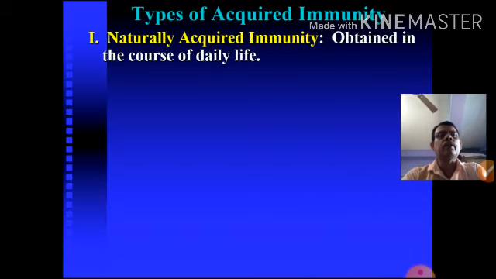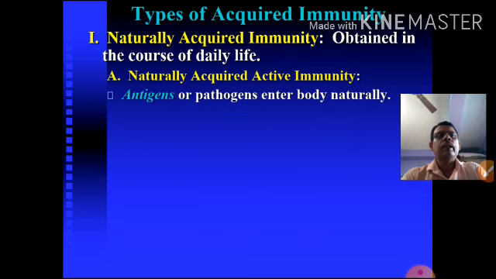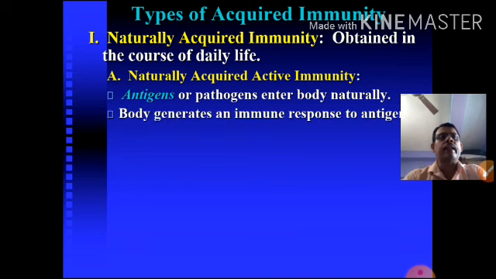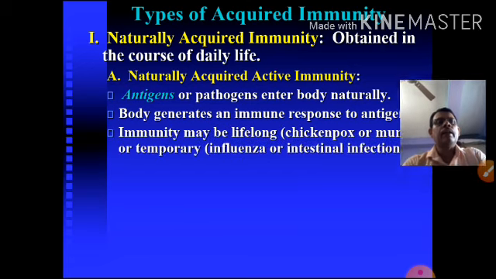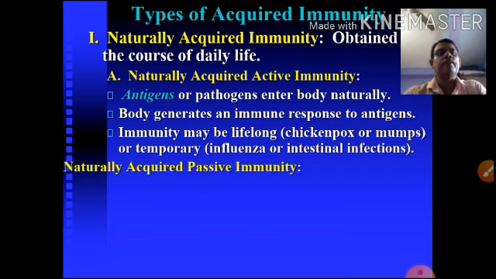Types of acquired immunity. Naturally acquired immunity is obtained from the course of daily life, in your environment. In natural acquired immunity, the antigen or pathogen enters the body naturally, and the body generates an immune response to the antigen. When the antigen is introduced into the body, the body can fight against it, and the immunity may be lifelong. Sometimes, as with chicken pox and mumps, it may be temporary, but in the case of influenza and intestinal infection, a permanent immunity will be developed.